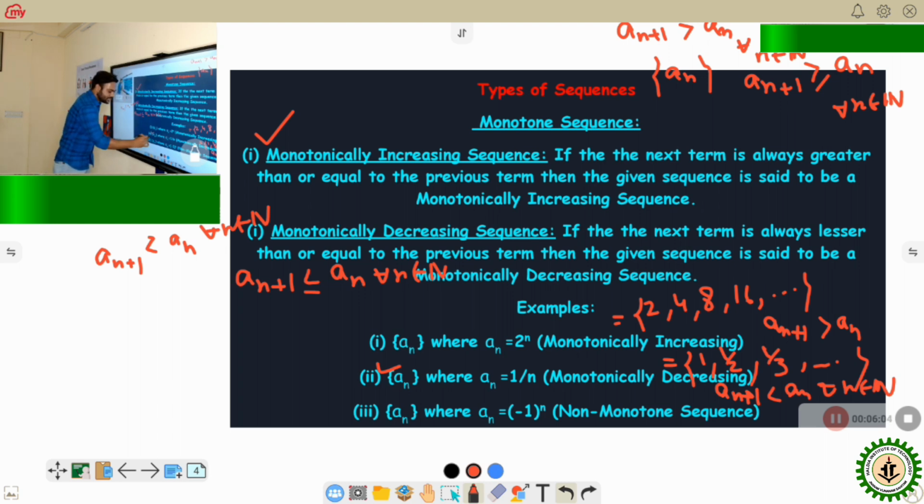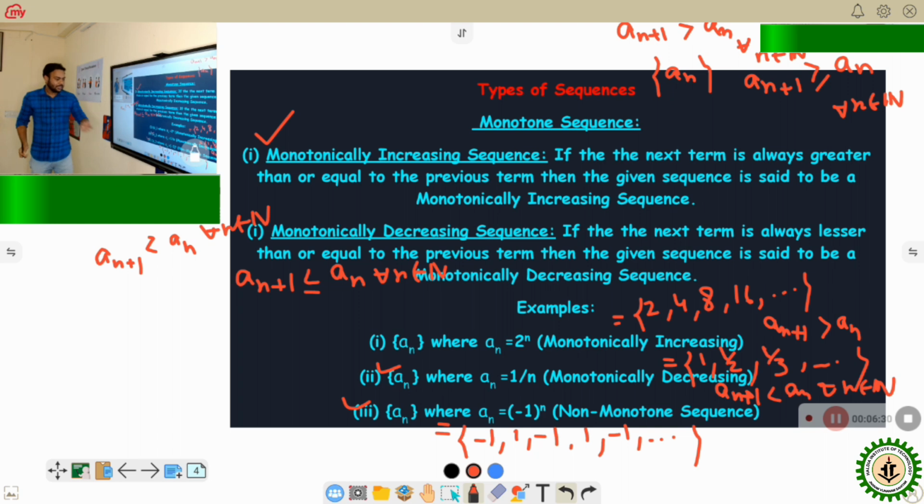Now, if we choose the third sequence, here A_n will be minus 1 to the power n. The first term will be minus 1, the second term will be minus 1 to the power 2, that is 1, the third term will be minus 1 to the power 3, that is minus 1. So this is again 1, this is again minus 1, and so on. Here the next term is greater than the previous term, but in the next case the next term is less than the previous term. That's why it does not follow any of these monotonic properties.